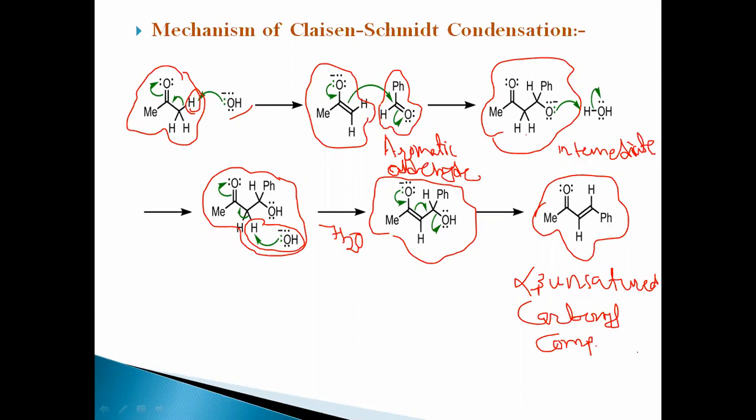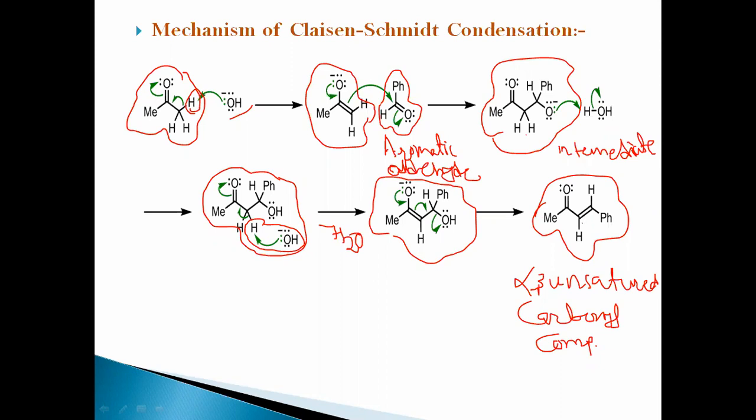This is the mechanism related to the Claisen-Schmidt condensation. In this, first deprotonation, then condensation with aldehyde or ketone and aromatic aldehyde. After formation of the ketone anion, it attacks the carbonyl of the aromatic aldehyde, formation of intermediate followed by protonation, then loss of water molecule to make the final product of Claisen-Schmidt condensation, that is an alpha beta unsaturated carbonyl compound.